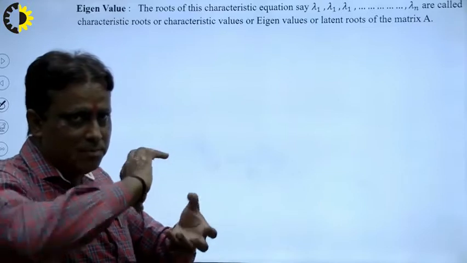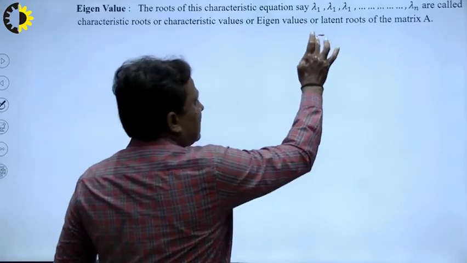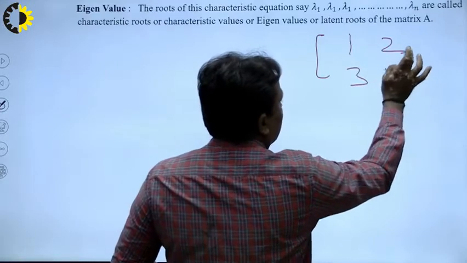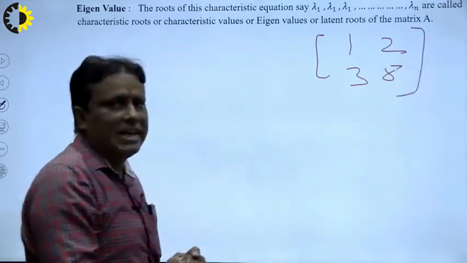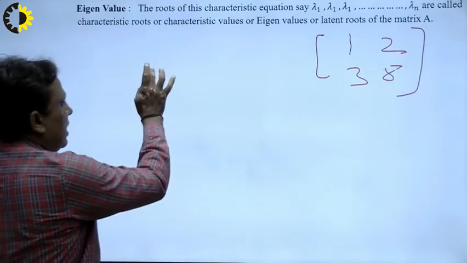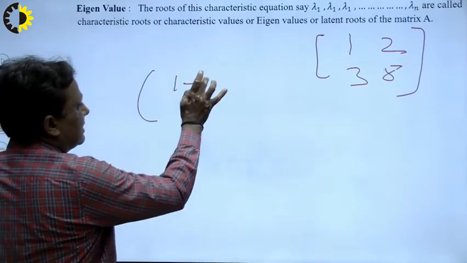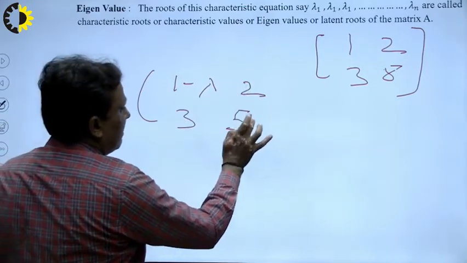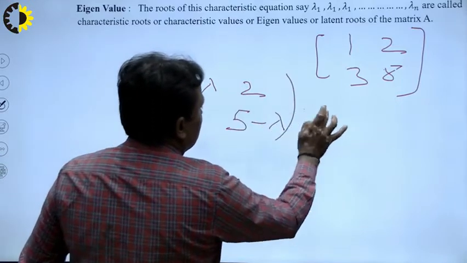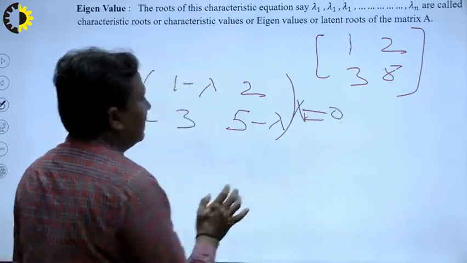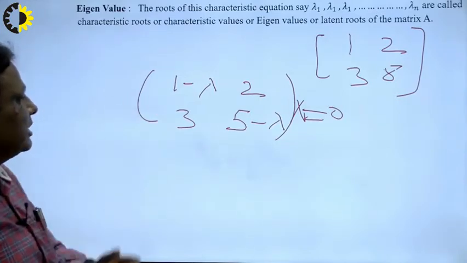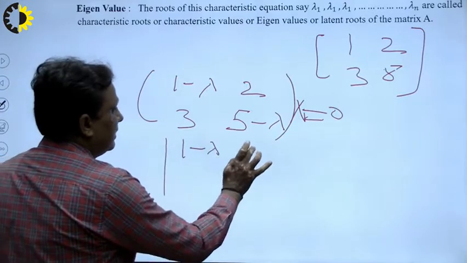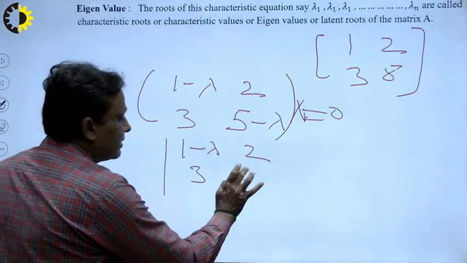Now I explain briefly. Suppose I have a matrix 1, 2, 3, 5, and I want to calculate its characteristic equation. First I write 1 minus lambda, 2, 3, and 5 minus lambda. This is the characteristic polynomial. To calculate the characteristic roots, I take the determinant of this matrix.